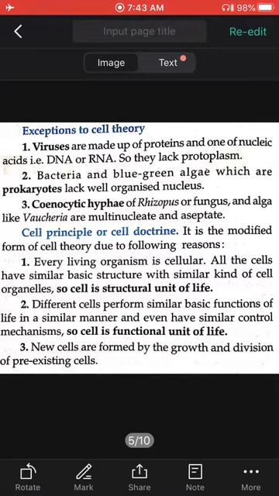Coenocytic hyphae, Rhizopus of fungus, where they are multinucleated and aseptate. Not a single nucleus is there, they are multinucleated. So these are the exceptions in the cell theory.